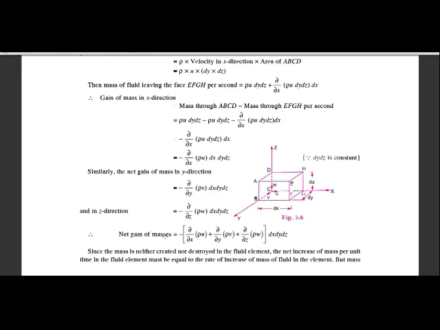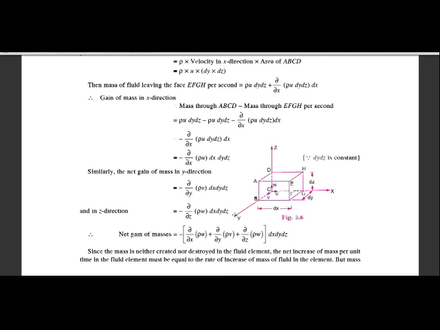Similarly, for the z direction, instead of u we have to write w, meaning the velocity component in the z direction is indicated by w. So the net gain in the z direction is equal to minus ∂/∂z of (ρw) dx dy dz. Up to here we have calculated the net gain in all three directions: x direction, y direction and z direction.